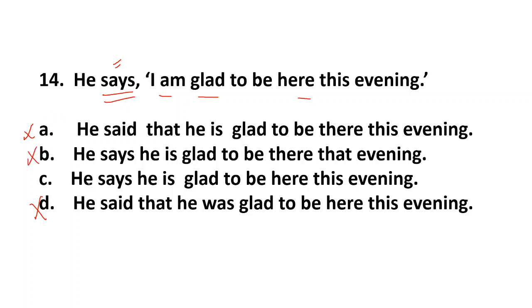I told you that there will be no change if the reporting is done at the same time and the same place. So this will be correct: "He says he is glad to be here this evening." He says, "I'm glad to be here this evening." He's telling at that moment where he's in the same place and at the same time. So there will be no change. So another person will be speaking his sentence in indirect speech: he says he's glad to be here this evening. Next, you see.